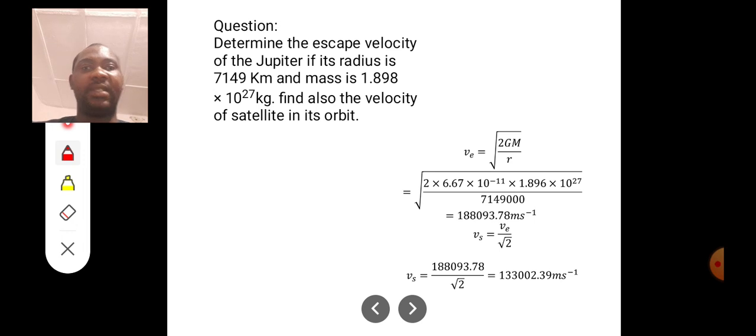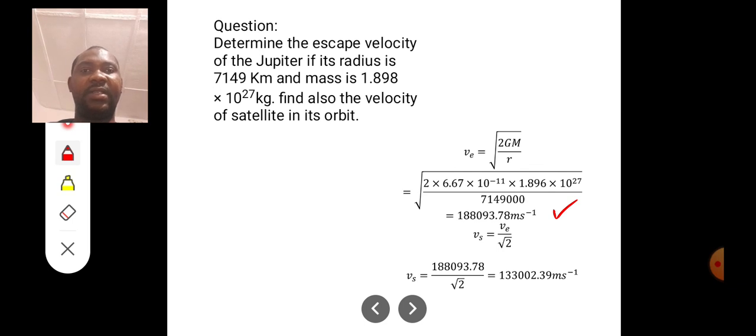So here we see that for the escape velocity, we are going to use the square root of 2GM over r, which is equal to the square root of 2 times 6.67 times 10 to the power minus 11, for G, then M, which is the mass of the planet, 1.898 times 10 to the power 27, divided by the radius of the planet, 7,149 kilometers. That makes it 7,149,000 meters. So when we do that, we are going to get 188,093.78. Okay, that is our escape velocity.